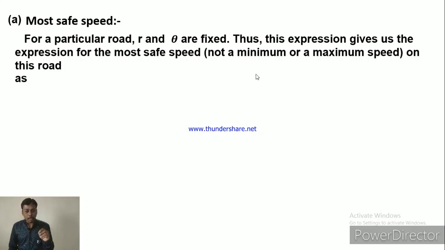So on a particular road, what is the safest speed? Safe speed means not minimum, not maximum, it is the safe speed, and from the last formula that is Vs equal to under root Rg tan theta. How is it obtained?